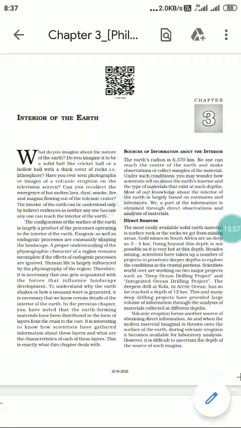The physiography of the place where humans live will largely influence our life.